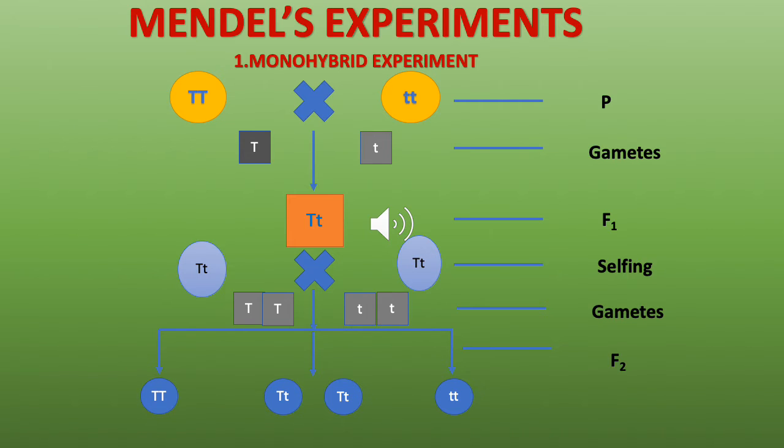So there was no appearance of dwarf plants. So the character of dwarfness did not appear. It skipped a generation. Though it is there in the plant, the pair is there, but the appearance is not there. This is called recessiveness, as we discussed earlier.